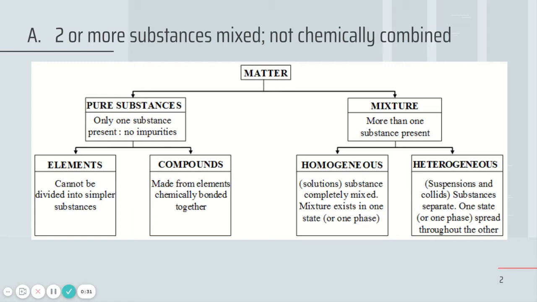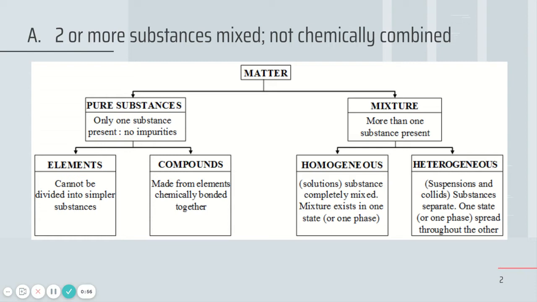For example, carbon dioxide is a compound, but in the air, we have carbon dioxide, we have water vapor, we have nitrogen, we have oxygen. That's considered a mixture. None of those things are chemically combined, but they all exist in the same sample, in the same place and conditions.